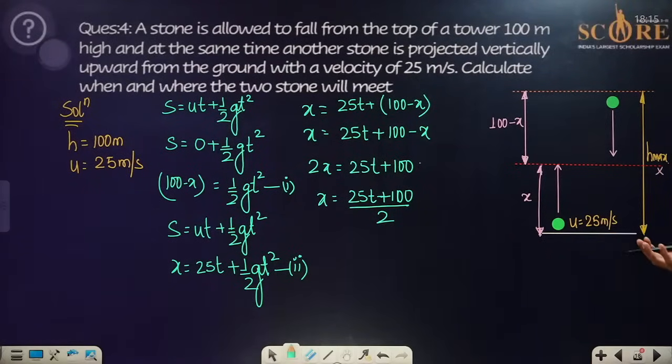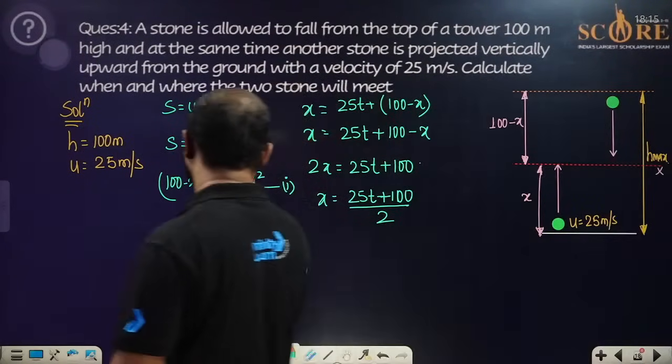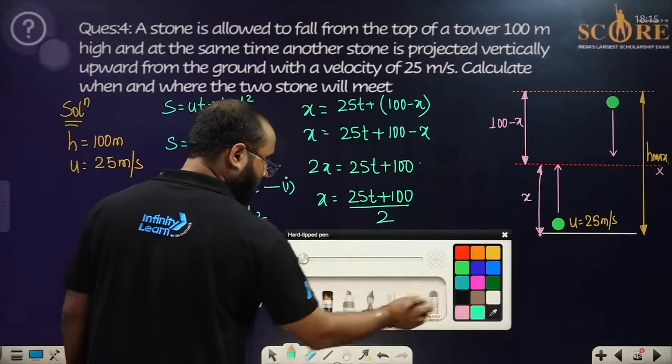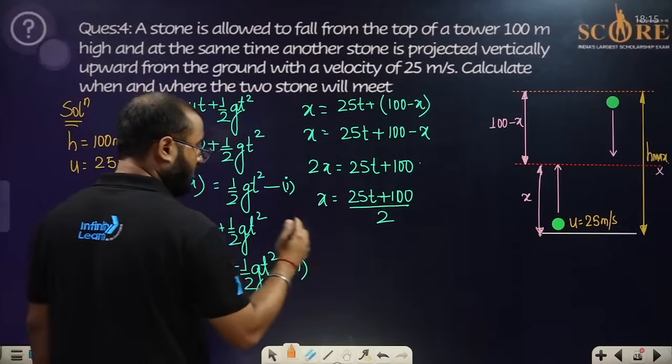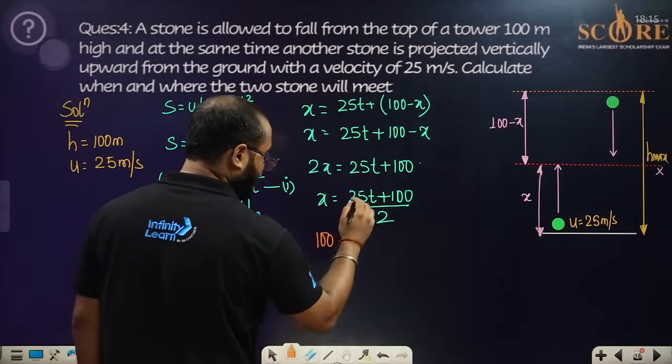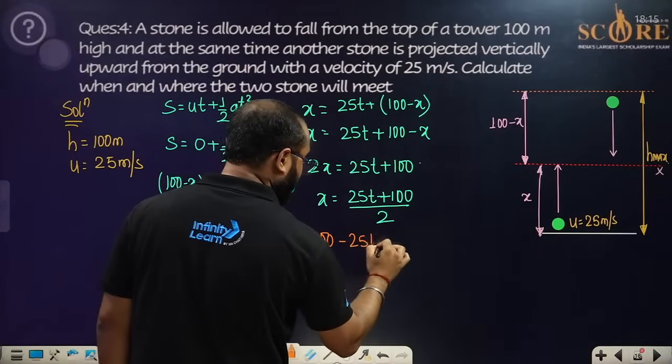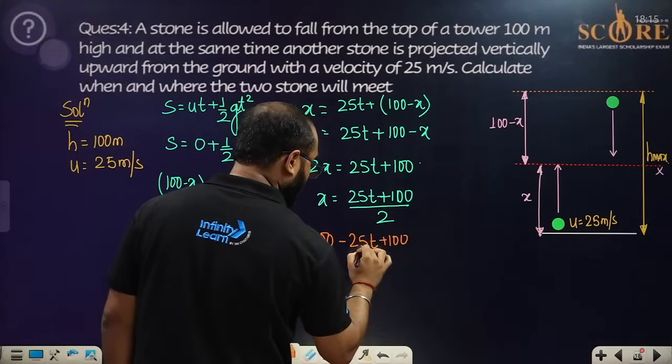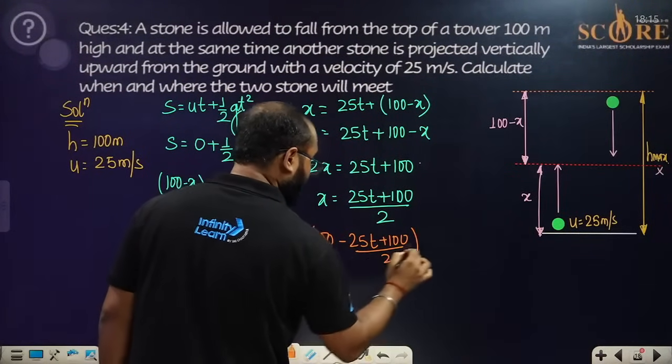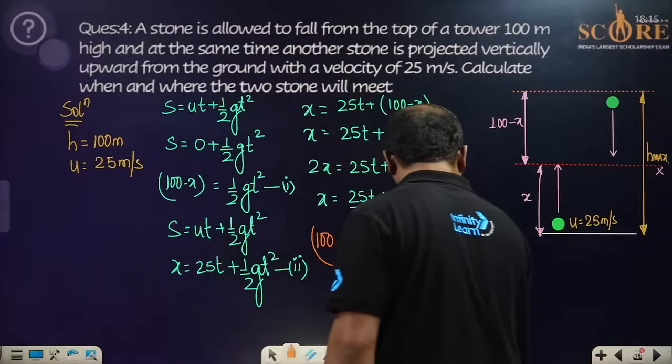If we are taking this particular value of X and putting it in equation number 2, then we can say, just take it and put it over here. We can say 100 minus the value of X, which is 25T plus 100 whole divided by 2, will be equal to half GT square.